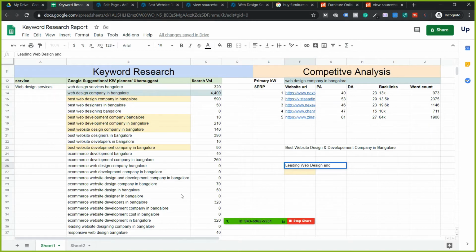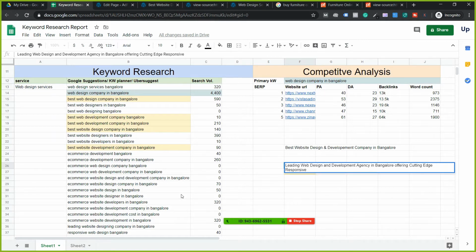Web design and development agency in Bangalore, offering cutting edge, responsive websites at affordable cost.